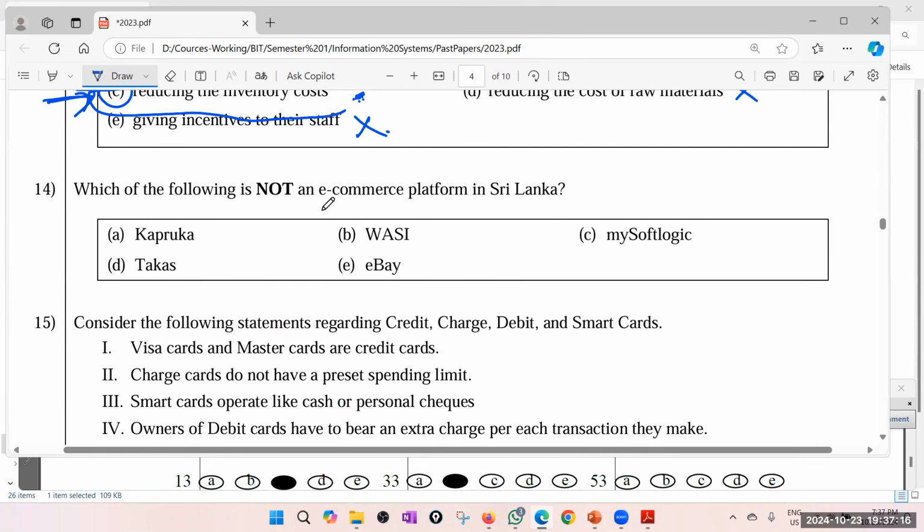Question 14. Which of the following is not an e-commerce platform in Sri Lanka? So that is you checking your general knowledge. Kapruka, definitely e-commerce, right? I think it is an e-commerce site. I have seen this. But eBay is not a Sri Lankan one, right? Of course, my Logic is sort of an e-commerce site. Takas, yes. Maybe you have already used it. Definitely eBay is not a platform in Sri Lanka. It's an international platform. But anyway, it's available for us, I think, but they are looking for something built by Sri Lankans. I'll go for E.